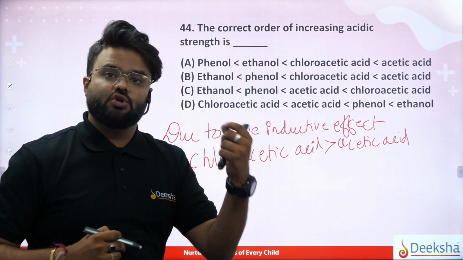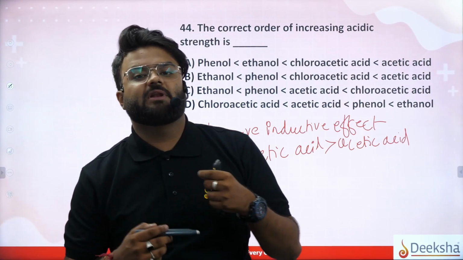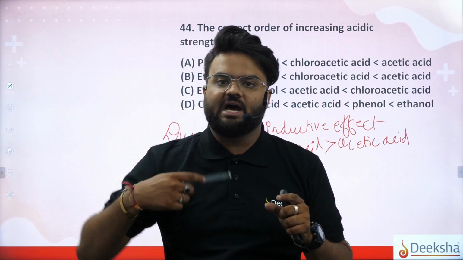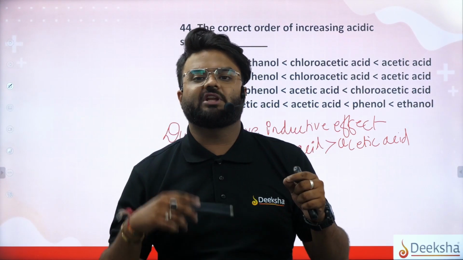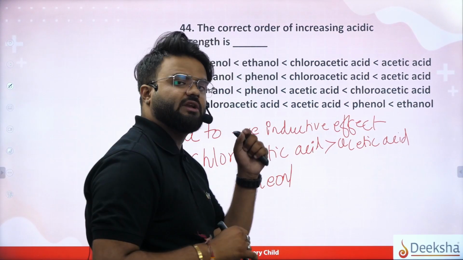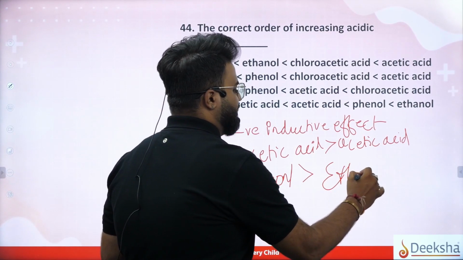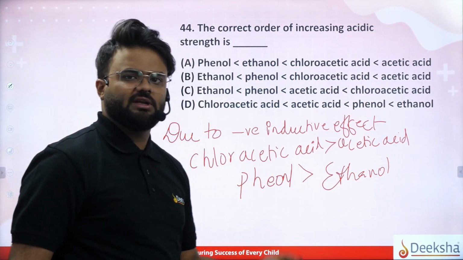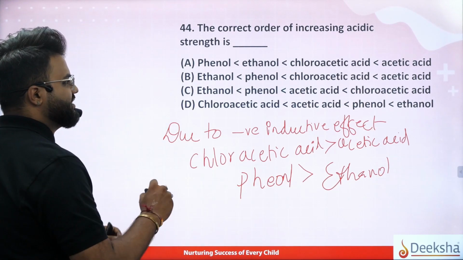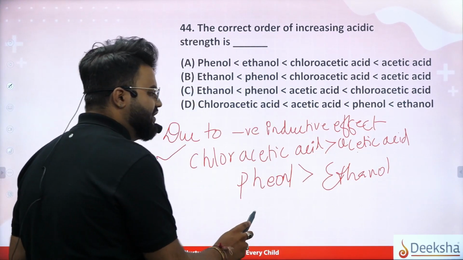But we also know that phenoxide ion, due to the stabilization by resonance, when phenoxide ion is stabilized, its acidic property will be increasing. So due to resonance stabilization, phenol is more acidic than ethanol. Ethanol does not undergo resonance. So the increasing acidic order is chloroacetic acid, then acetic acid, then phenol, then